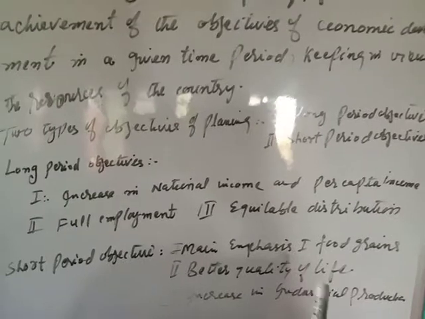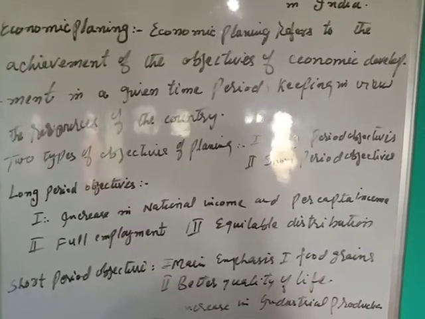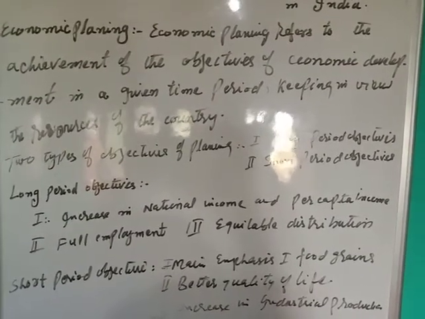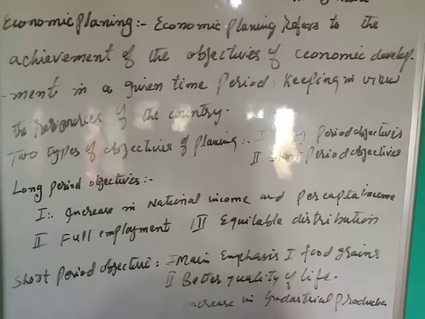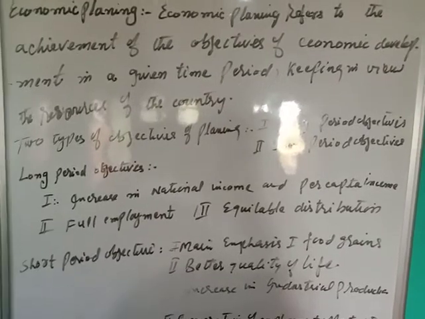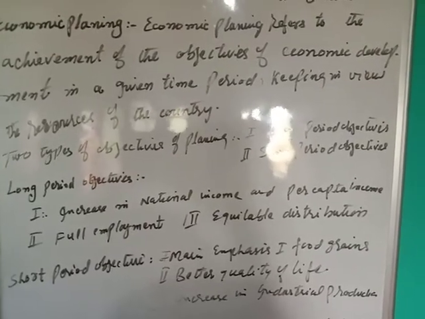The constant increase in total output would qualify to be termed as economic growth only when the per capita availability of goods and services increases.